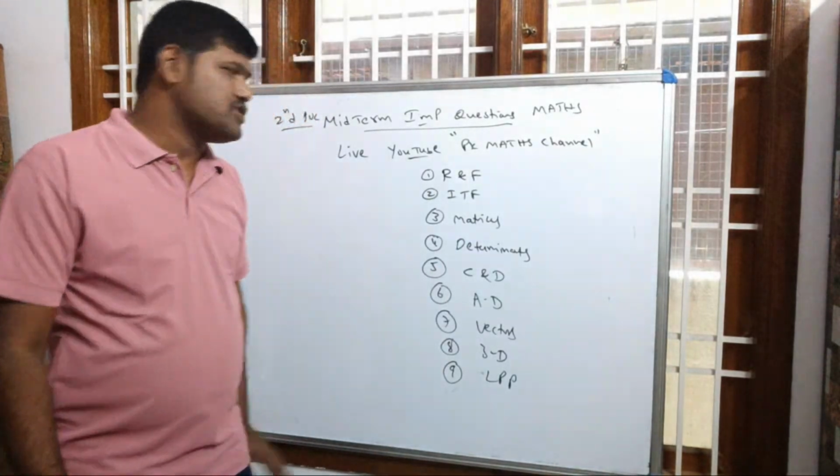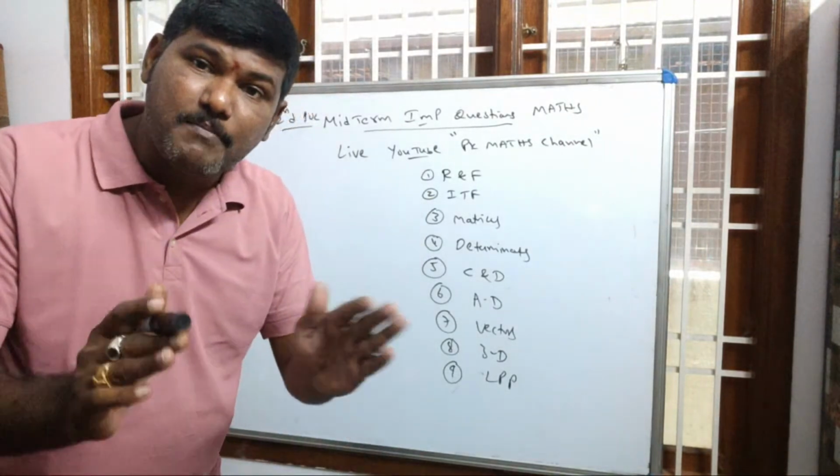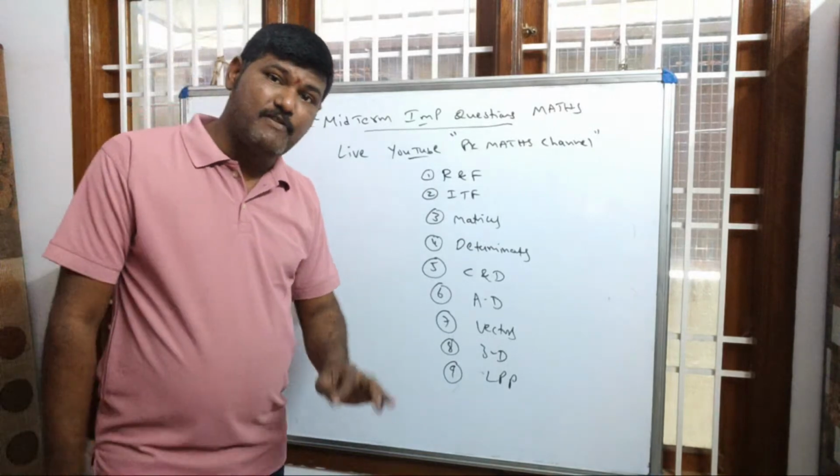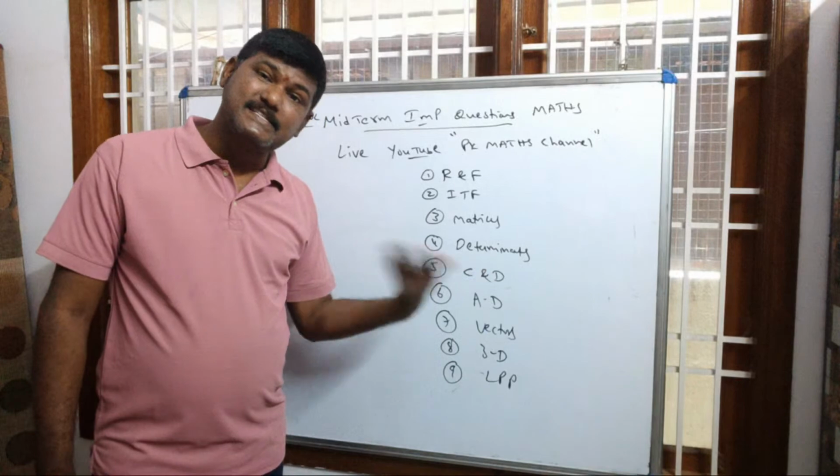Okay, so I will discuss the important questions chapter wise. So 1 mark, 2 marks, 3 marks, 5 marks. Mainly I will focus on 5 marks, 3 marks and 2 marks. So I will discuss the questions now.